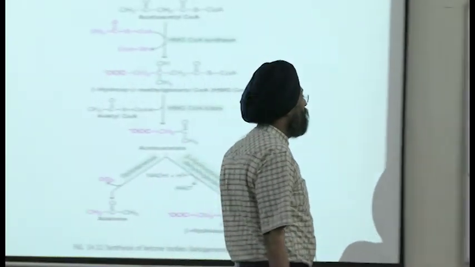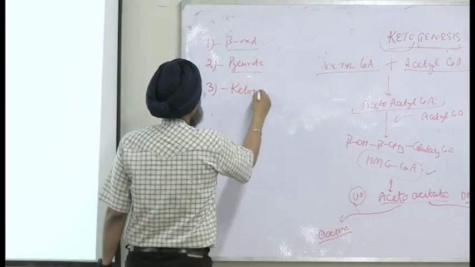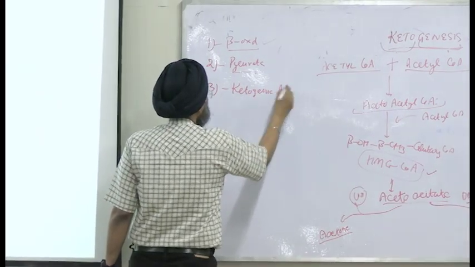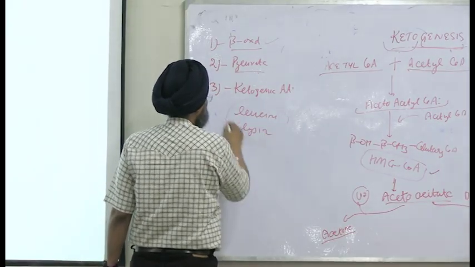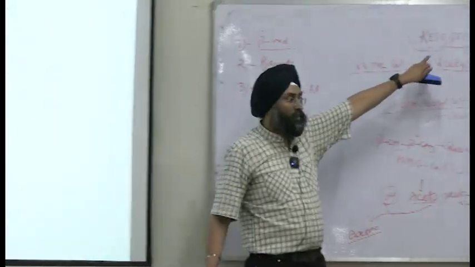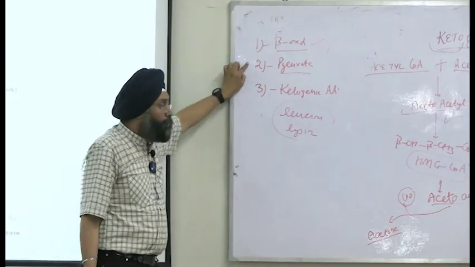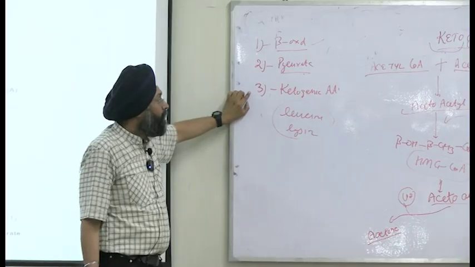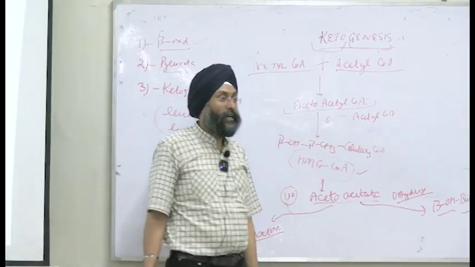And ketogenic amino acids. Tell me the names of the exclusively ketogenic amino acids. Leucine and lysine. These are ketogenic amino acids because they will lead to synthesis of ketone bodies, right? So the principal three sources are, first, beta-oxidation, then pyruvate, then ketogenic amino acids. They all will form acetyl-CoA. Acetyl-CoA will lead to synthesis of all the three ketone bodies, right?